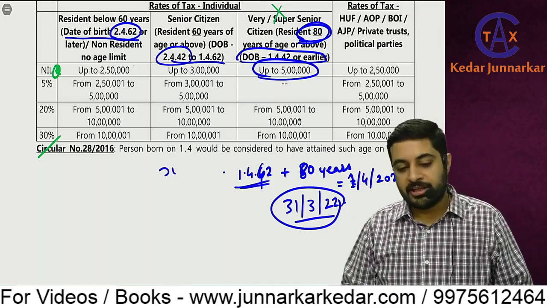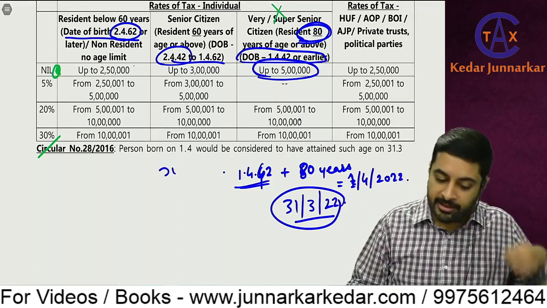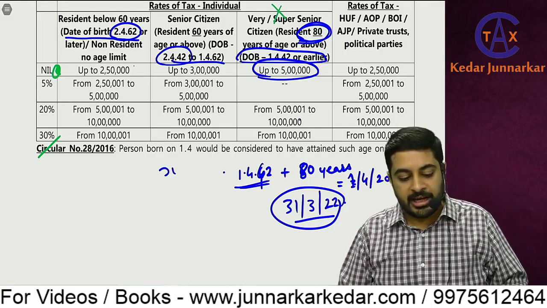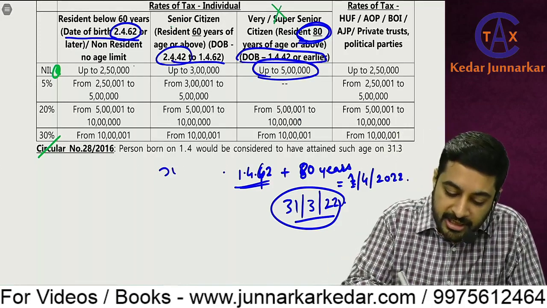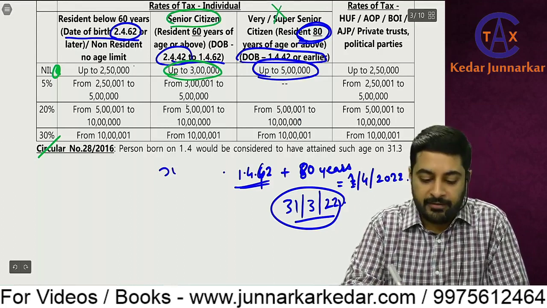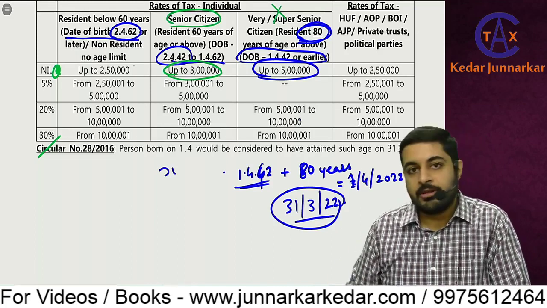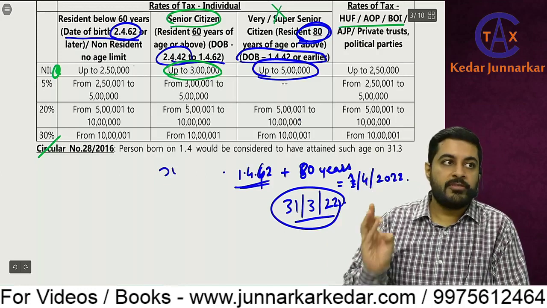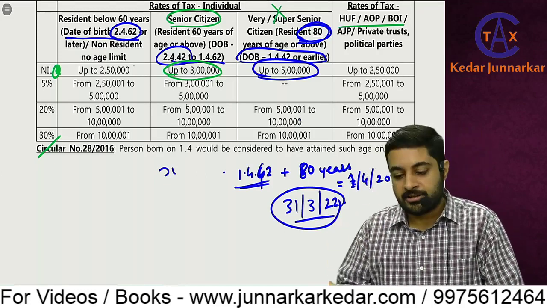So for resident, first 2,50,000 exempt, 2,50,000 to 5 lakhs, it would be 5%. Then 5 lakhs to 10 lakhs, 20%, and above that 30%. And for senior citizens, up to 3 lakhs, nil, 3 lakhs to 5 lakhs, 5%, 5 lakhs to 10 lakhs, 20%, and above that 30%. Then the same rates will apply for HUF, AOP, BOI, AJP, private trust, political party, even charitable trust also.